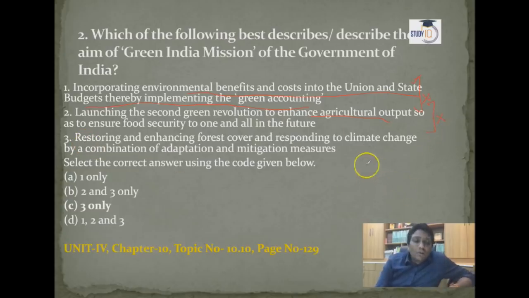I just ask you one more question: what is the second green revolution at international level? Answer in the comments below this video. Restoring and enhancing the forest cover and responding to climate change by a combination of adaptation and mitigation measures is absolutely right. So the correct statement is C, option 3 only.